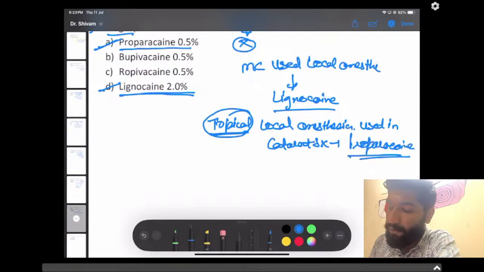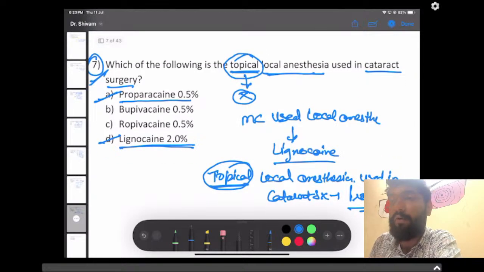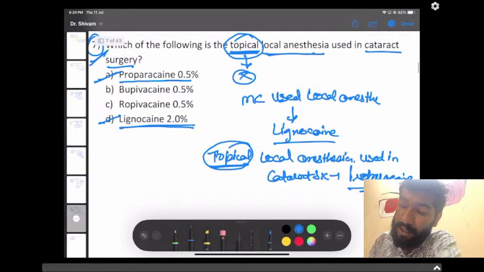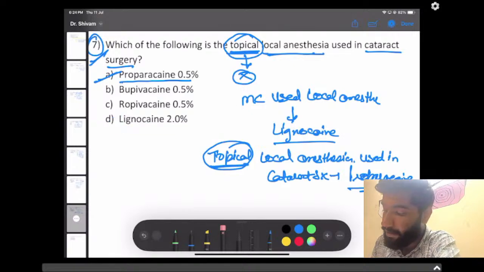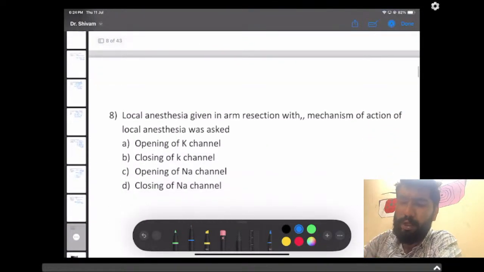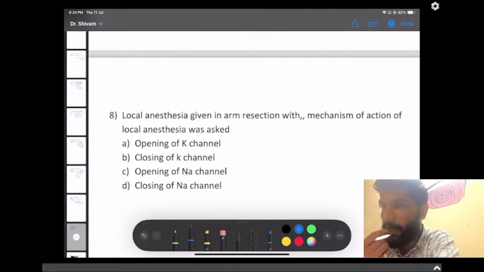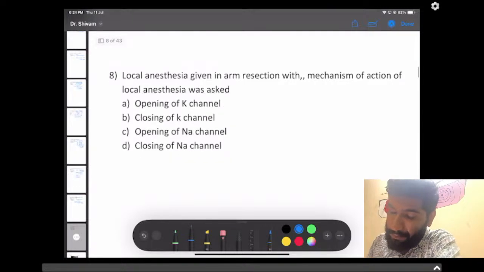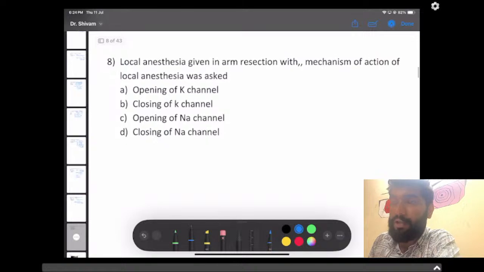It all depends on the recall which you have done, guys. As most of the students were suggesting that it was topical local anesthesia which was mentioned, the answer has to be proparacaine and not lignocaine. Right, guys? Okay, let's move to the last question of anesthesia. I think there were around 7 to 8 questions of anesthesia which were recalled properly by some of the students. So let's begin the last question.